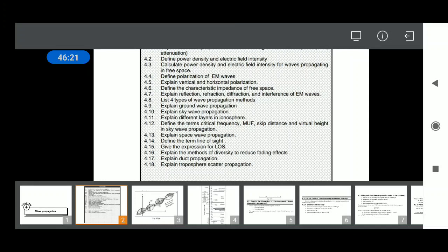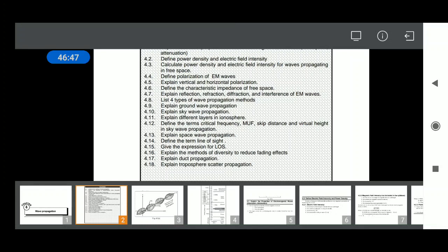The advantage is it covers minimum 4000 kilometers for a single hop. For multiple hops you can cover the entire globe. And the layers in the ionosphere are D, E, F1, F2. D is the nearest layer to the earth surface, and F1, F2 are the farthest layers.